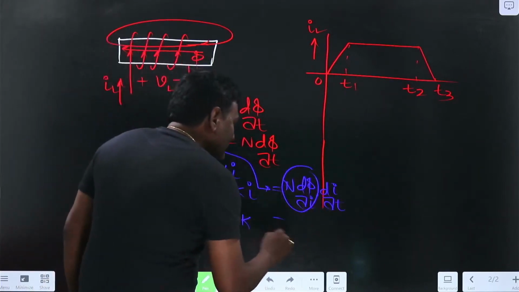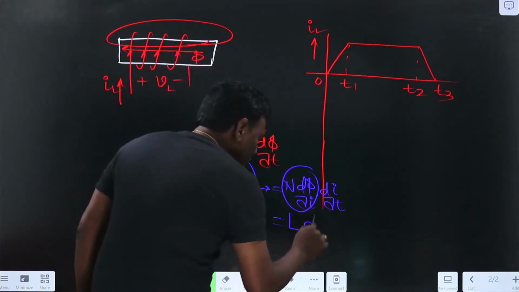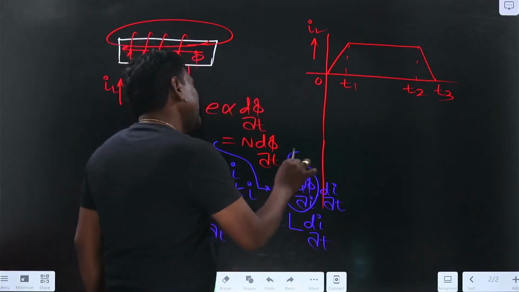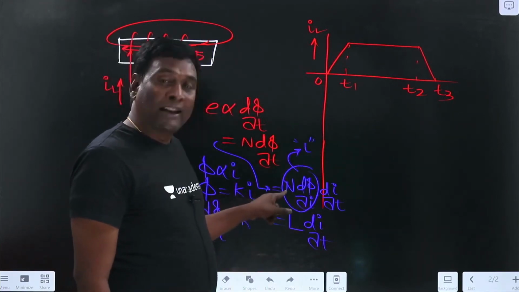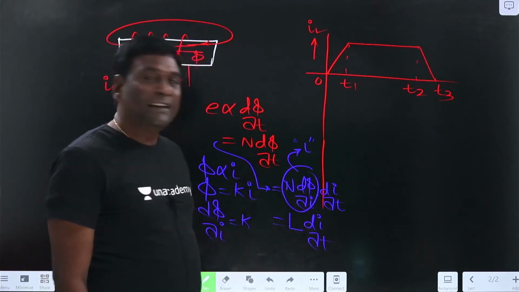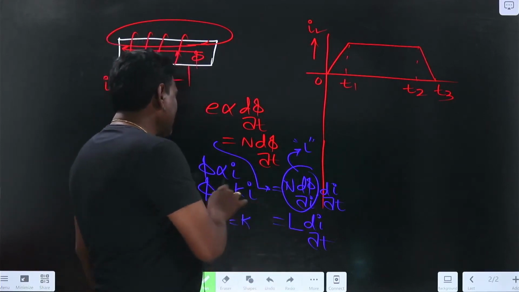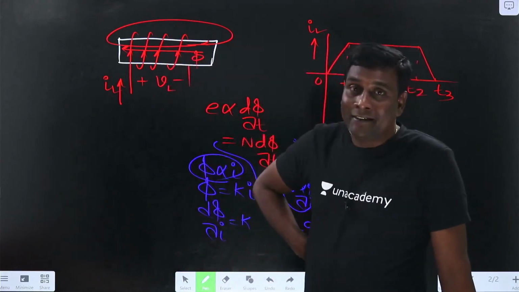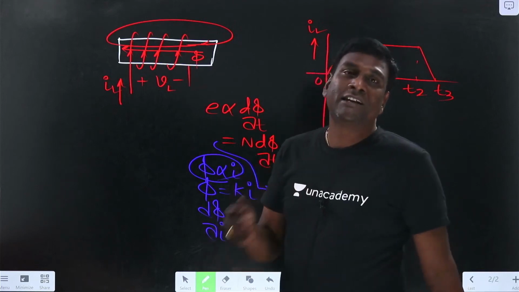This entire constant we are going to name as L, the inductance, into di by dt. N d phi by di is going to be the inductance. In our transformers I use this multiple times, right? L equals N d phi by di. So anyway, L into di by dt. Now why did it become possible? Because phi is directly proportional to i. If phi is not directly proportional to i, it will become a nonlinear circuit. The moment it is nonlinear, it will end up in our electrical machines.